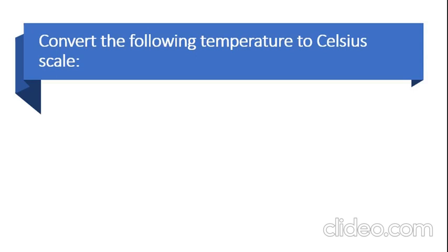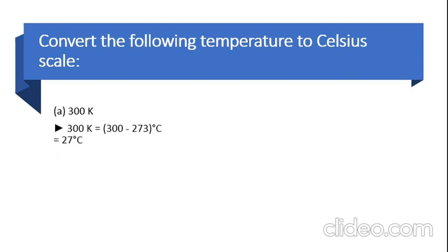Convert the following temperature to Celsius scale. Your question is, 300 Kelvin. Now we have to convert Kelvin to Celsius scale. So what is the formula? You have to subtract 273 from the given temperature.